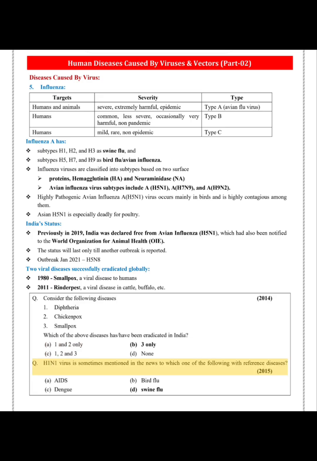2015. Q. H1N1 virus is sometimes mentioned in the news, in reference to which one of the following diseases? A. AIDS. B. Bird flu. C. Dengue. D. Swine flu.